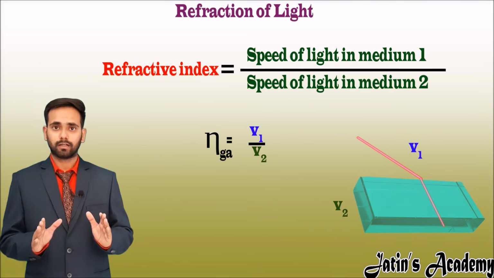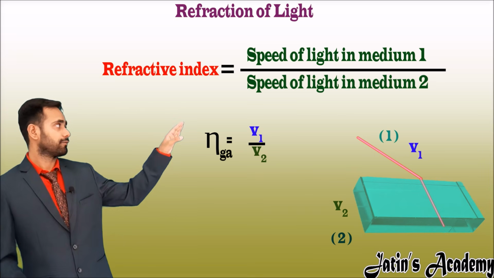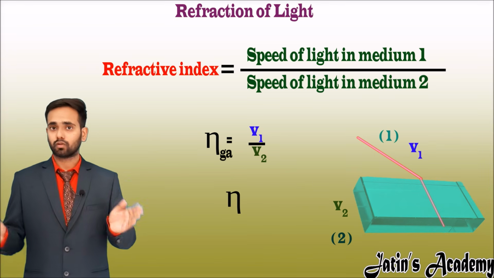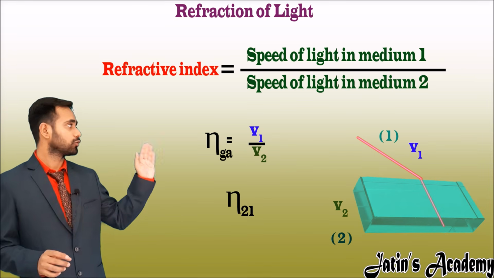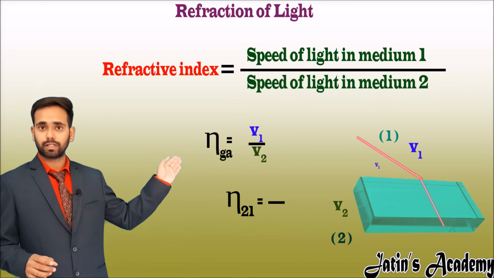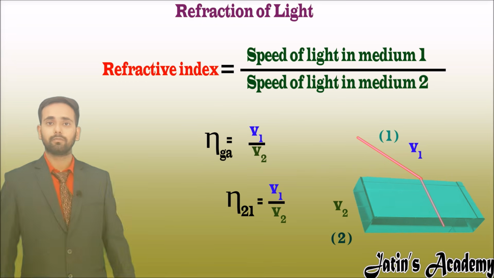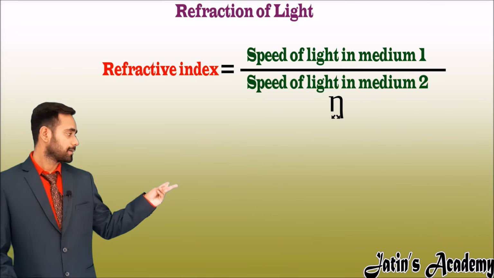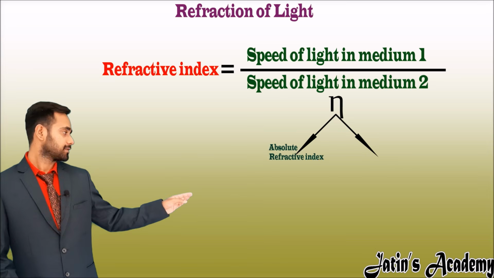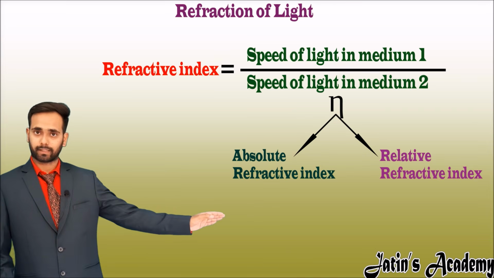Let's generalize the term, taking glass as medium 2 and air as medium 1. So the refractive index of medium 2 with respect to medium 1 is nothing but the ratio of the velocity in medium 1 to the velocity in medium 2. We have two types of refractive index.